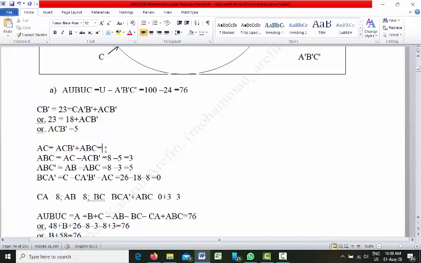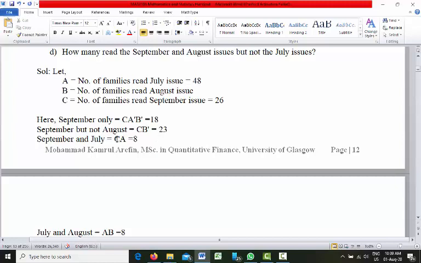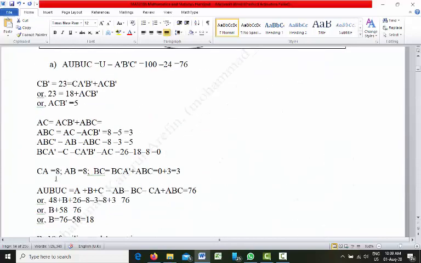We know that CA or AC, both are the same, and from the question CA or AC is equal to 8.